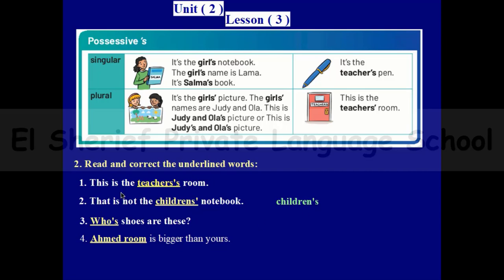And number one, this is the teachers' room. Can I add apostrophe S to a word which is ending with S? Of course not. It will be like that: this is the teachers' room. I will just add an apostrophe. Number three, whose shoes are these? They have the same pronunciation but different spelling. The right answer is whose, like that. Number four, Ahmed's room is bigger than yours. So there's something missing here. Of course, it will be Ahmed's room.